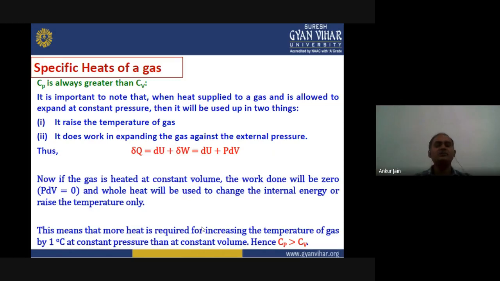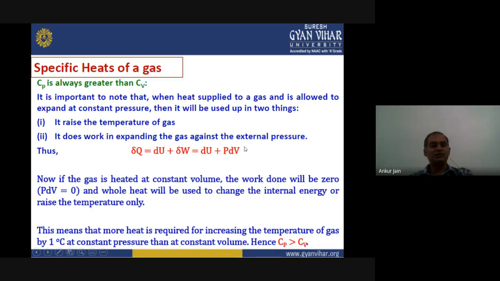That means the heat will be used for two different things, and delta Q will be equal to the sum of dU plus delta W, or we can write dU plus PdV. This is the first case for Cp. So Cp is used in two different parameters. But now if we talk about constant volume, what will happen? The total work done will be 0, because we know the work done is given by P into dV.